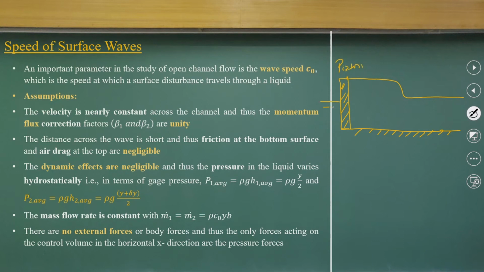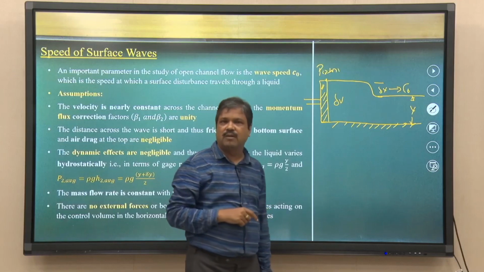and this piston is moving with, let me say, delta V, and this is the fluid at rest having, let me say, depth y, and this is the surface wave having a height of delta y, and it is moving with velocity c naught, that is the speed of the water wave.